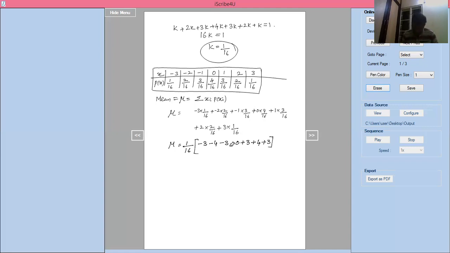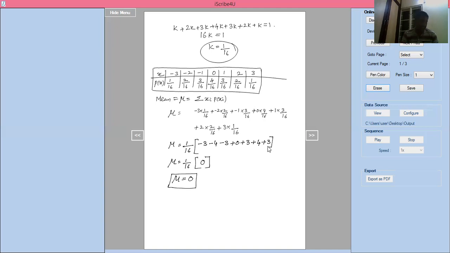Now mu equals 1 by 16 into, simplifying, minus 3, minus 4, minus 3 is minus 10, plus 10. If you add everything, you get 0. So mu equals 1 by 16 into 0, mu equals 0.